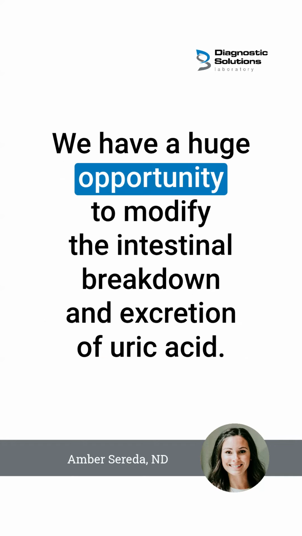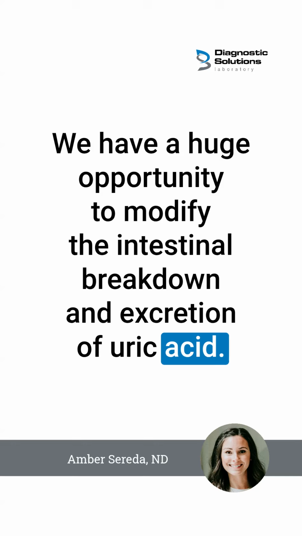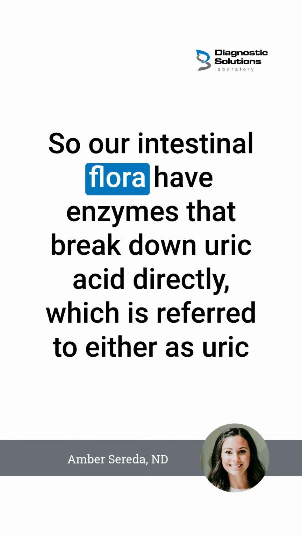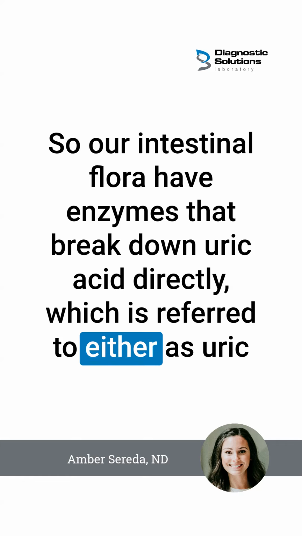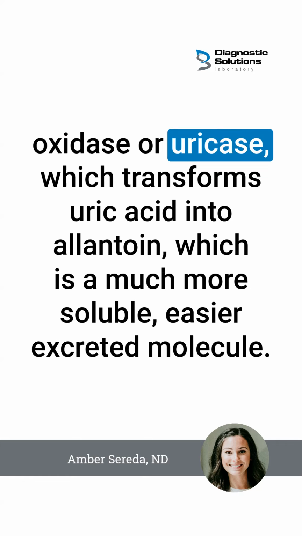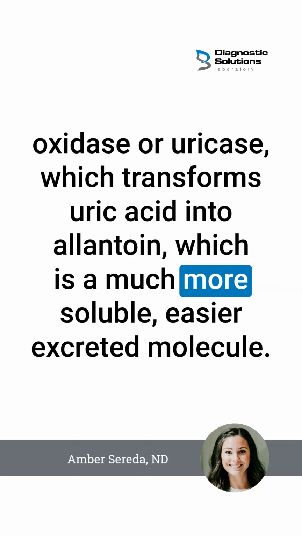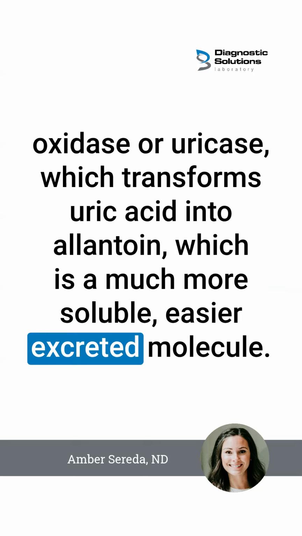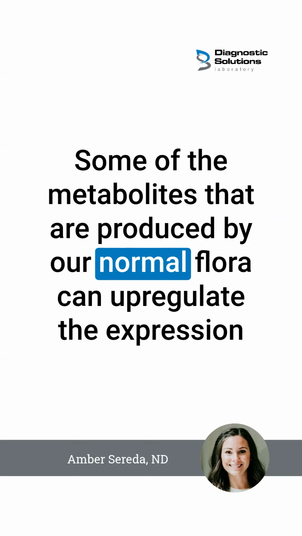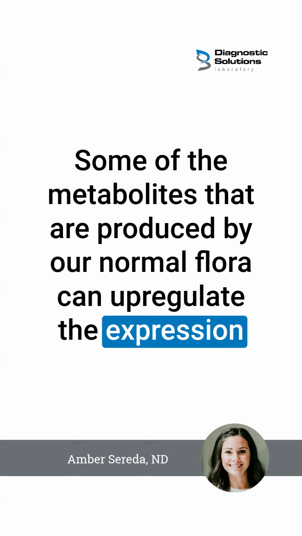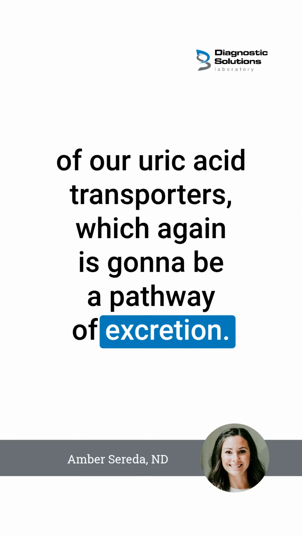We have a huge opportunity to modify the intestinal breakdown and excretion of uric acid. So our intestinal flora have enzymes that break down uric acid directly, which is referred to either as uric oxidase or uricase, which transforms uric acid into allantoin, which is a much more soluble, easier excreted molecule. Some of the metabolites that are produced by our normal flora can upregulate the expression of our uric acid transporters, which again is going to be a pathway of excretion.